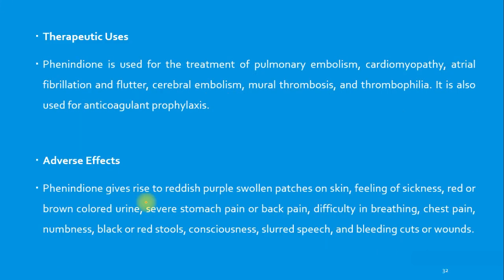Okay, so the therapeutic uses: phenandione is used for treatment of pulmonary embolism, cardiomyopathy, atrial fibrillation and flutter, cerebral embolism, mural thrombosis. Mural means which happens in the wall. Thrombosis which happens in the wall of an organ. Then thrombophilia, it is also used for anticoagulant prophylaxis.